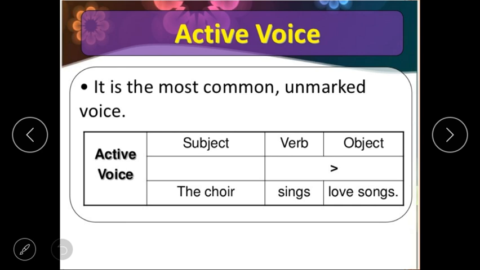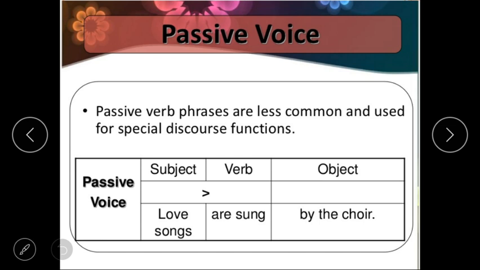Okay, let's begin. The most common voice is active voice. We can say subject, verb, object, and this is another example of active voice. The Cure sings love songs. The Cure, a group of singers, we can say. So this is active because the Cure is the doer of an action. In the next sentence, you can see the same sentence is written: love songs are sung by the Cure. Why? Because who is sitting here on the chair of subject? Love songs. Love songs is the receiver of an action.